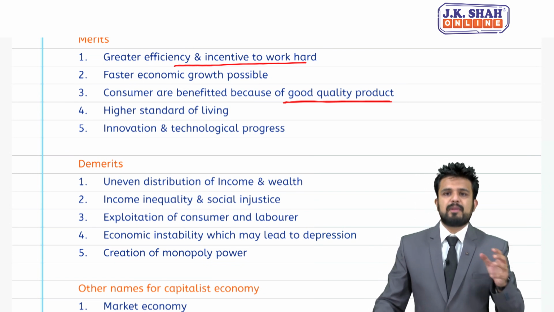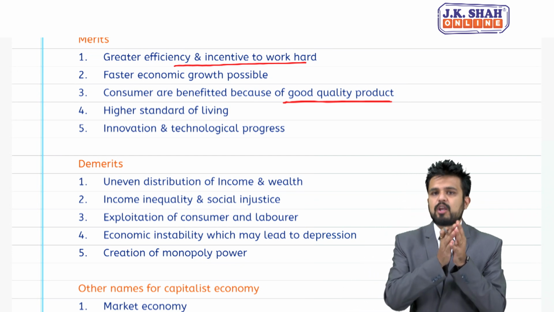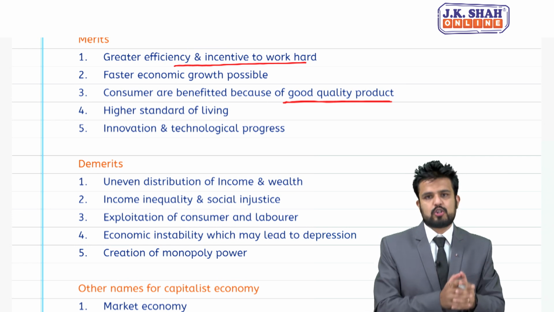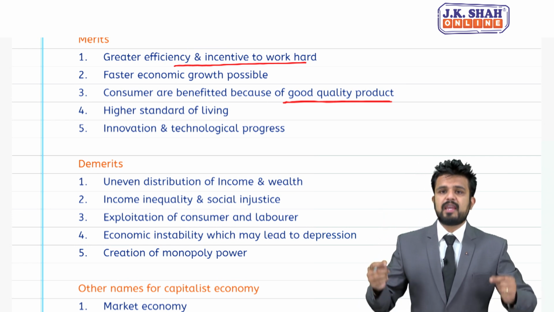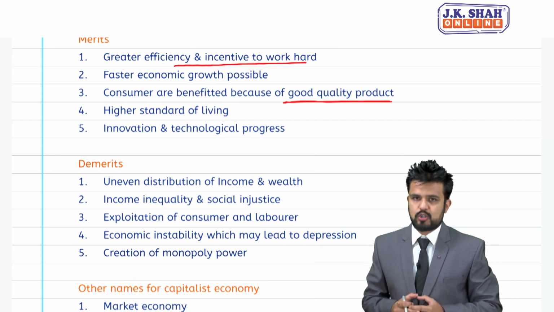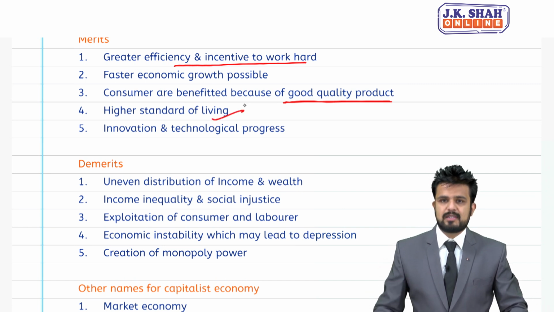Now students, what happens when private entrepreneurs produce, they will always go for economies of scale. They will try to produce bulk goods at low cost, and more important, they will maintain good quality, and consumers can enjoy superior goods at low cost, and ultimately our standard of living increases.